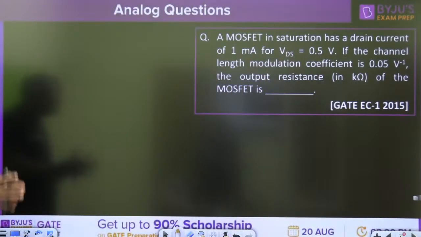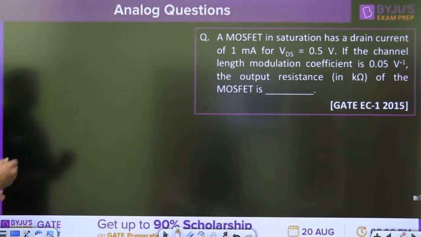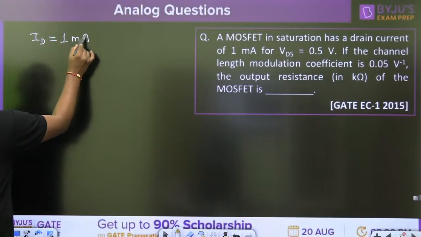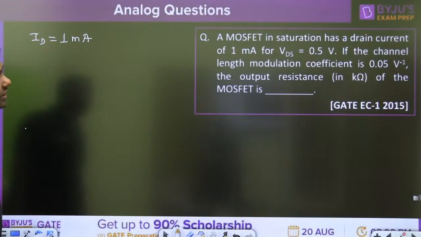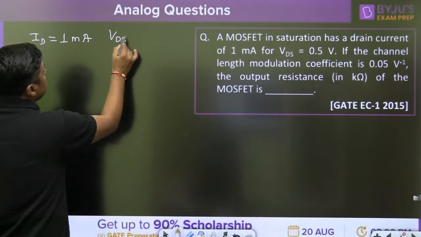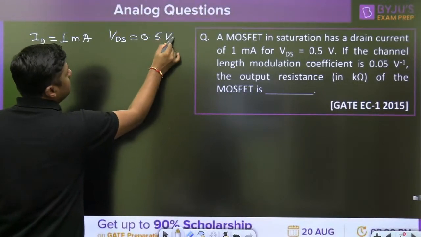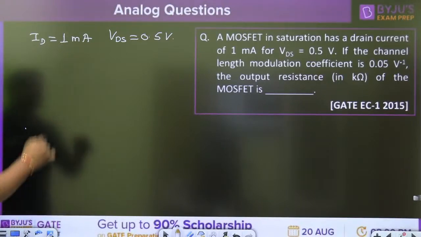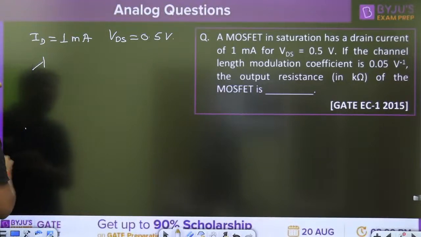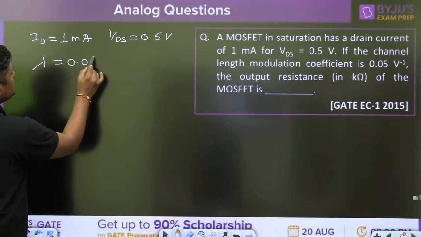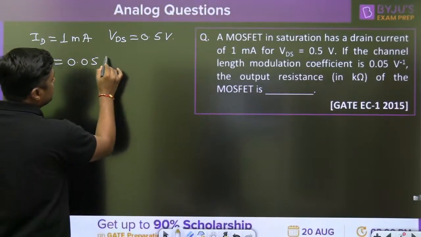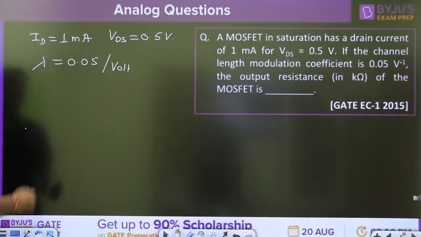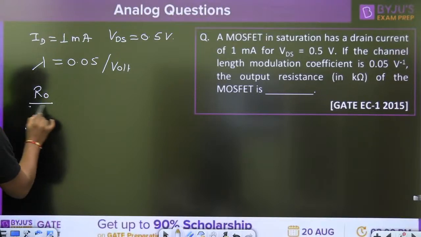A MOSFET in saturation has a drain current of 1 milliampere for VDS equal to 0.5 volt. If the channel length modulation coefficient, represented by lambda, is 0.05 per volt, what is the output resistance of the MOSFET? The unit is per volt, that is volt inverse. Output resistance is asked here.